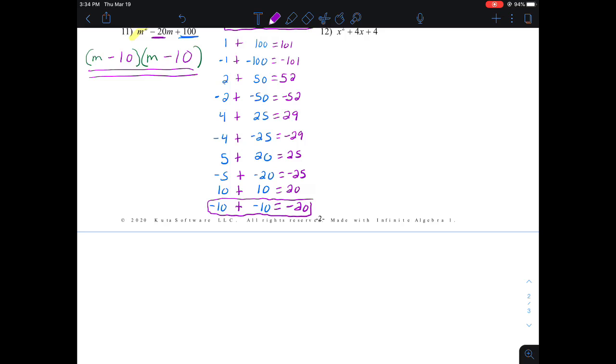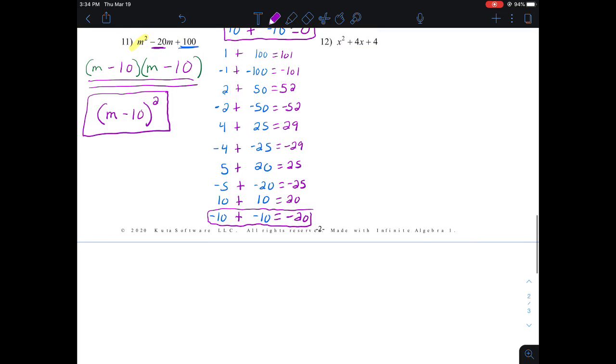If you have the same thing multiplying by itself, you can write it as m minus 10 to the second power. That is the way we want to write our answer. So if I have the same binomial times itself twice, I just write the binomial one time and raise it to the second power. All right, last example.